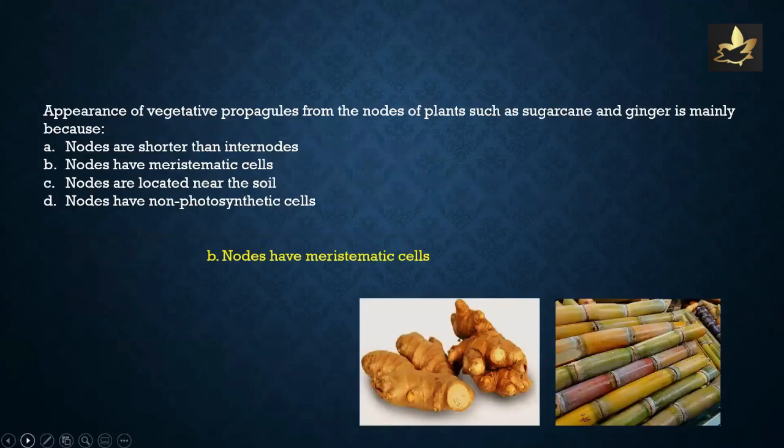Appearance of vegetative propagules from the nodes of plants such as sugarcane and ginger is mainly because nodes are shorter than internodes, nodes have meristematic cells, nodes are located near the soil, nodes have non-photosynthetic cells. Appearance of vegetative propagules from the nodes of plants such as sugarcane and ginger is mainly because nodes have meristematic